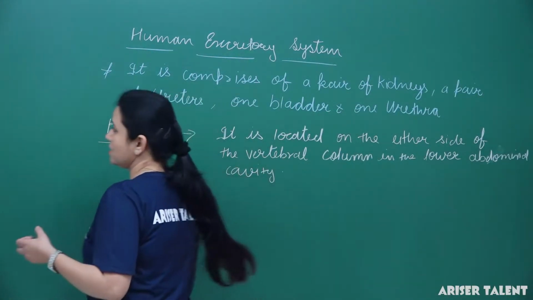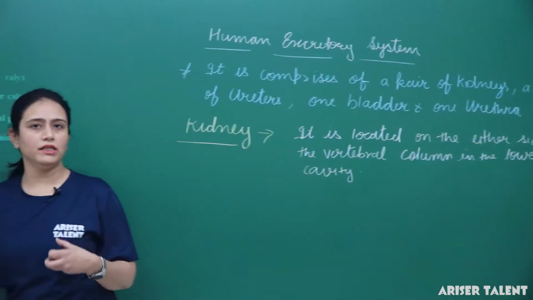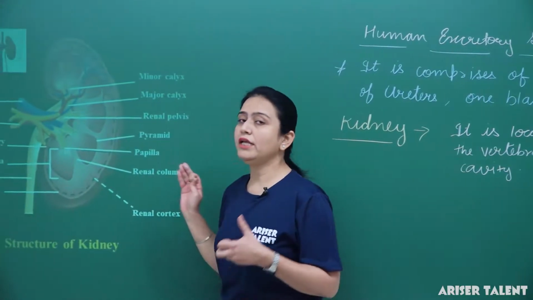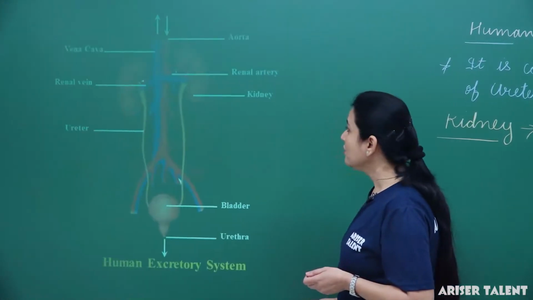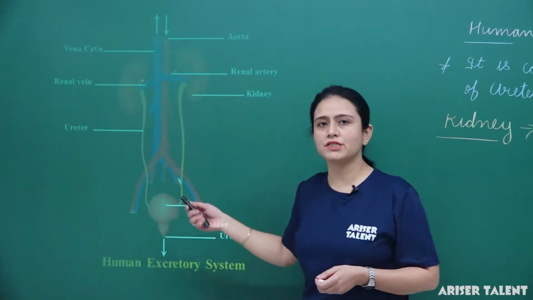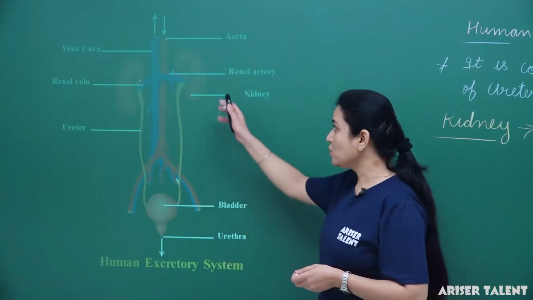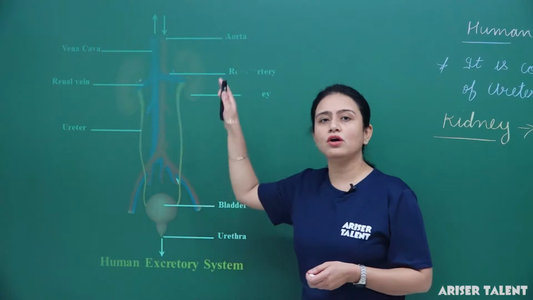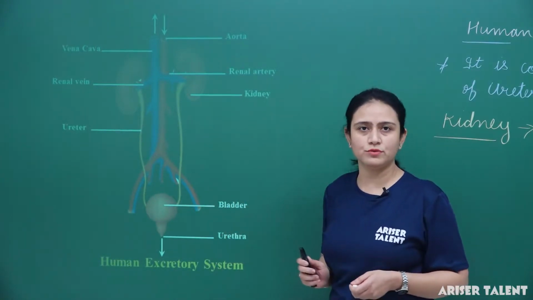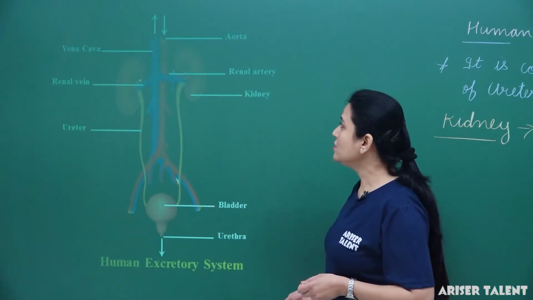Okay, so this is the position of the kidney in the human body. Why are we saying either side? Because we can see a pair of kidneys present in the human body. So the kidney is present on either side of the vertebral column in the lower abdominal cavity. This is the position of the kidney.